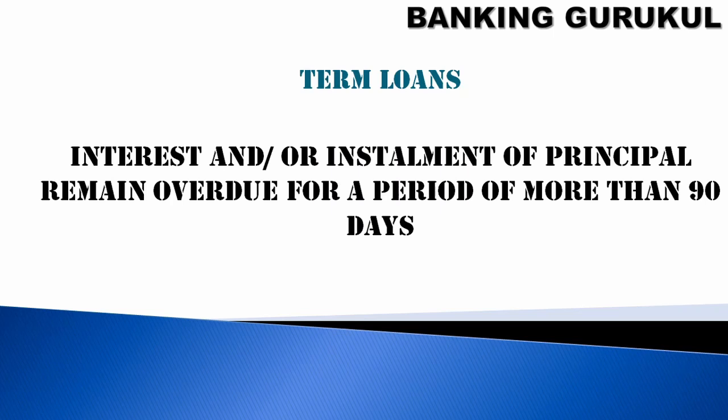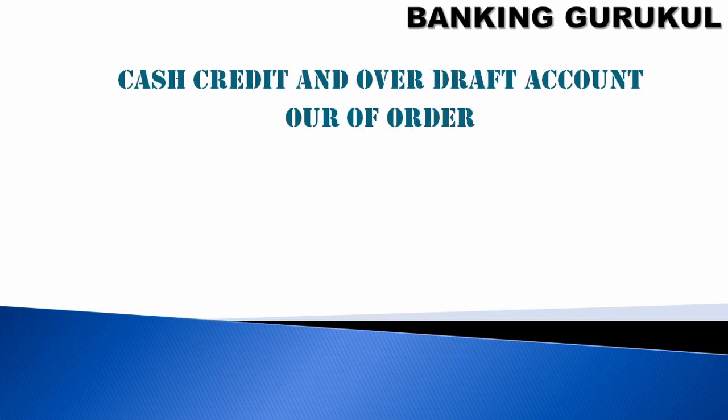If interest and/or installment of principal remain overdue for a period of more than 90 days, then this will be called NPA. If interest and installment remain overdue for 90 days, then this term loan will be called NPA. Now we will discuss cash credit and overdraft accounts.